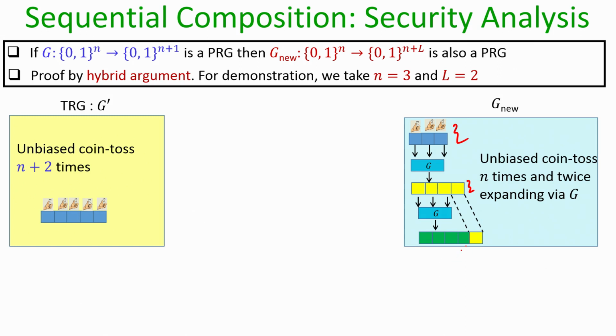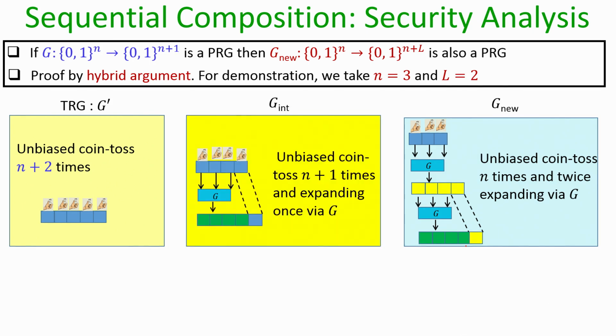That is the construction of your algorithm G nu, and our goal is to prove that no polynomial time distinguisher can distinguish a random sample produced by G dash from a random sample produced by G nu. That means, if it is given a sample which is generated either by G dash or by G nu, without knowing how it was generated, then the distinguisher cannot find out in polynomial time whether the sample given to it was generated as per G dash or as per G nu.